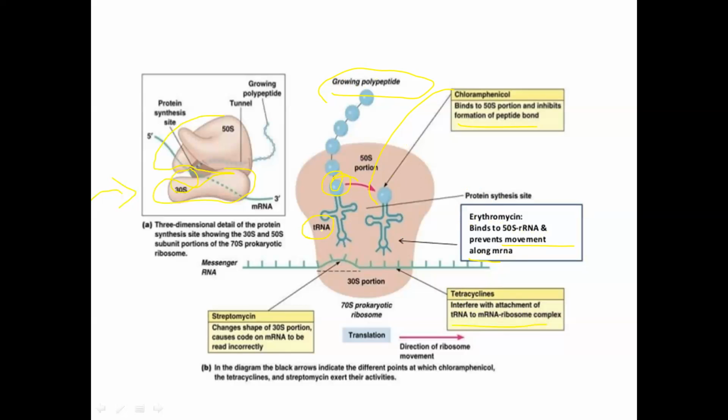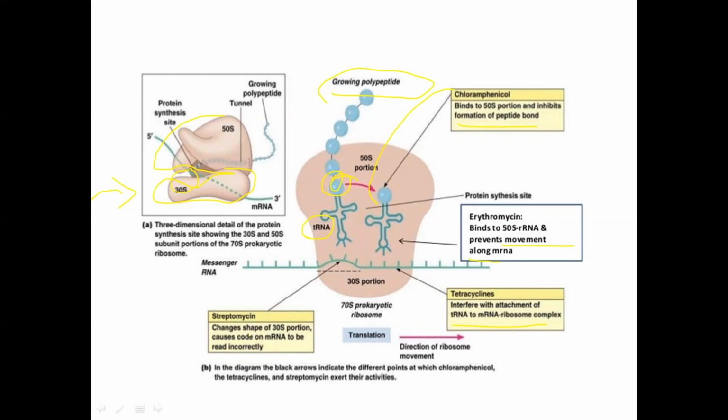Okay, so when transfer RNA and messenger RNA attach to each other, they help in forming the polypeptide chains. So some agents specifically bind to the attachment site of transfer RNA and messenger RNA ribosome complexes.